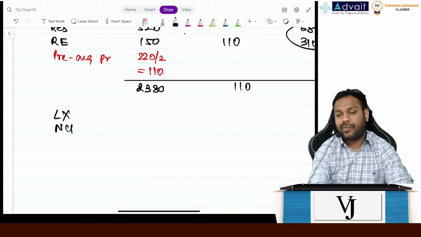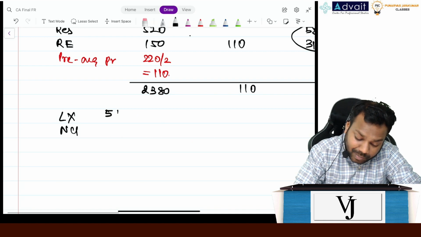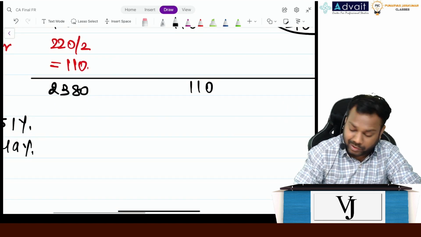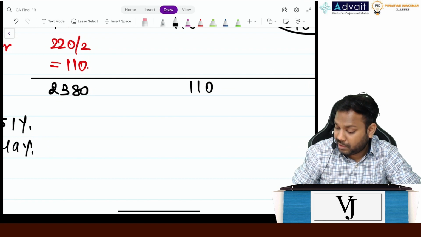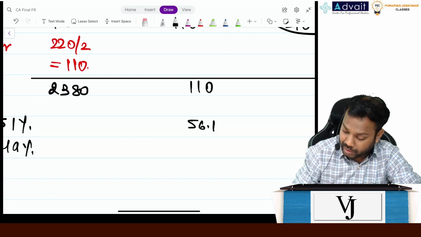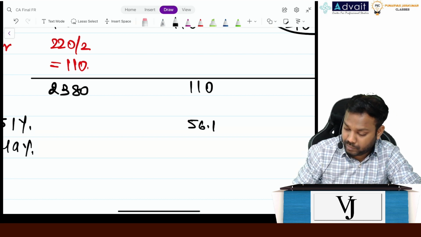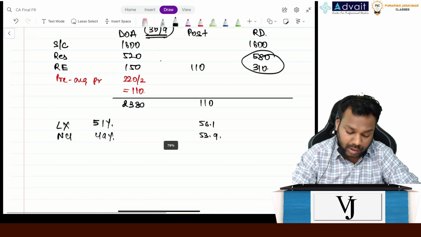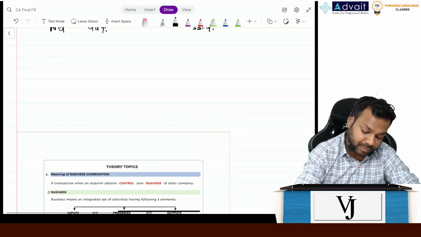So now again LX and NCI. What is the ownership of LX now? 51% and 49%. So tell me what is the value here? 110 into 0.51 is 56.1, and NCI is 53.9. Clear? Now can we calculate goodwill?